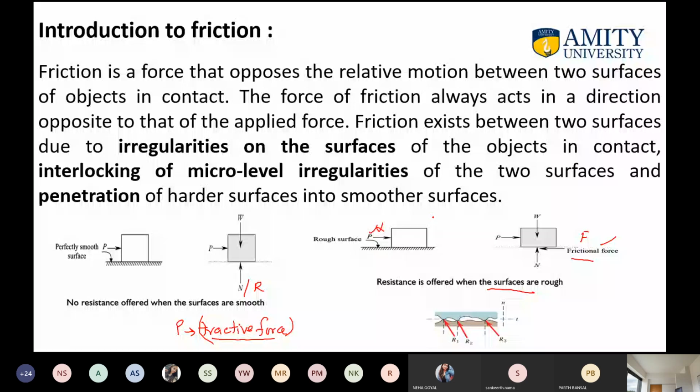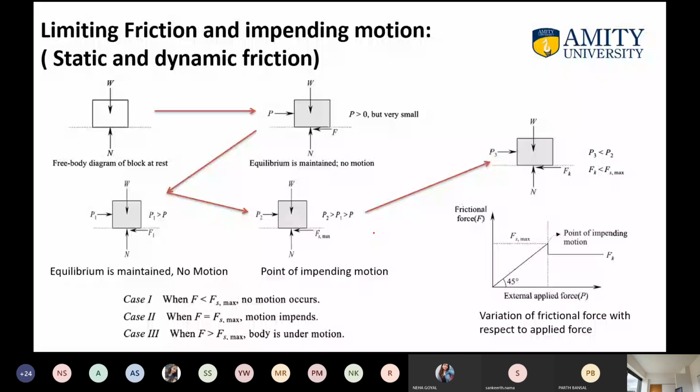Some cases are shown here. You can see when the block is at rest, W is acting downward, and the reaction force N, or R, is also acting here. In the second part, equilibrium is maintained: P is greater than 0 but very small, and it is not able to move the object. When P is greater than 0 but very small, it is not able to overcome the frictional force, so equilibrium will be maintained and there will not be any motion.